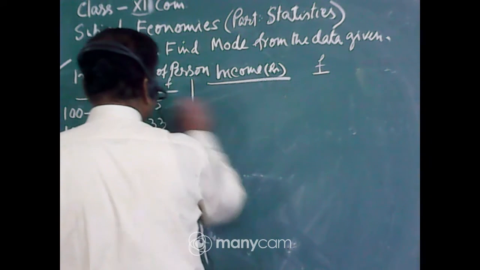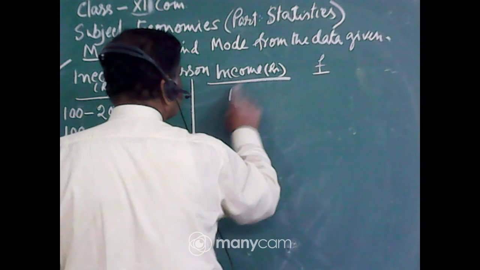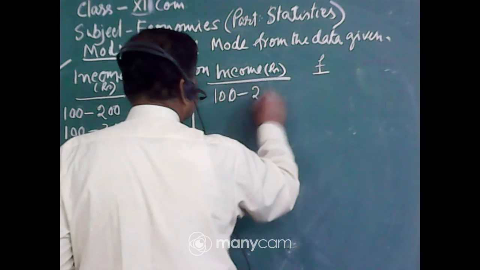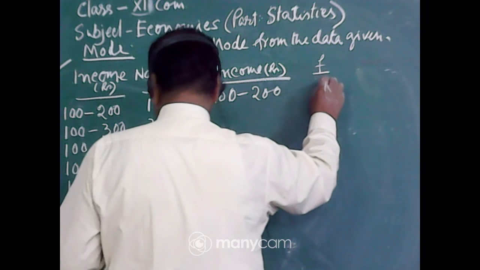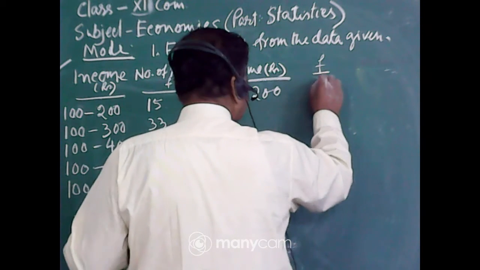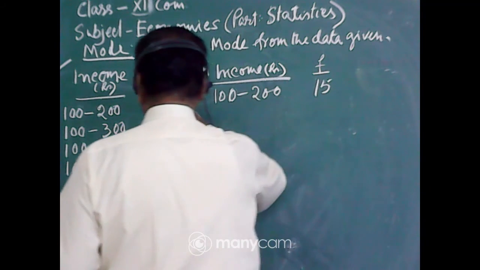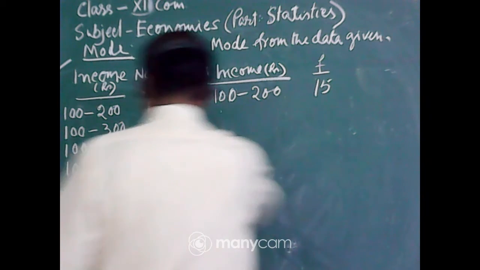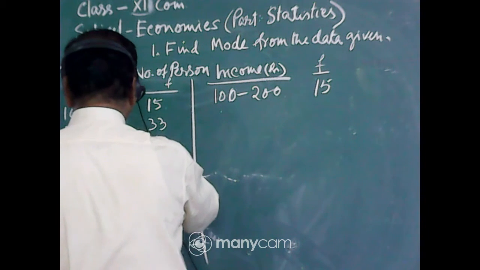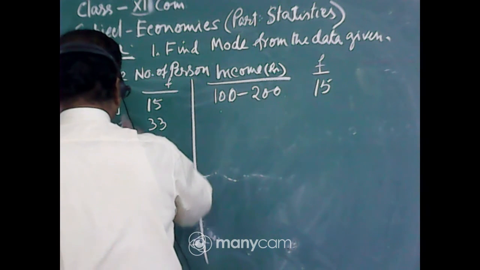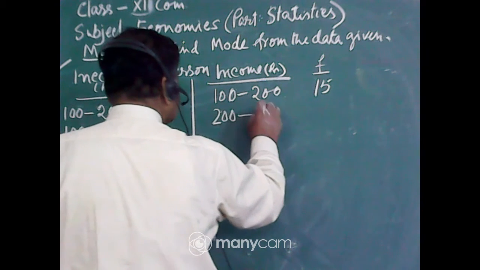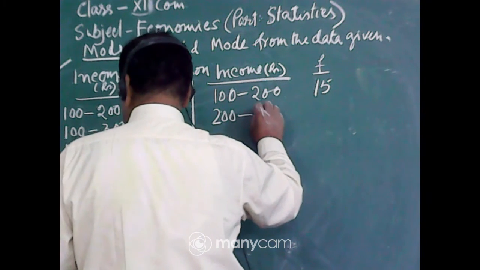Just 100 to 200, the frequency is 15. Frequency is 15, this 15 is given. Now look, 100 to 300, that means you have to exclude the class 200 to 300.